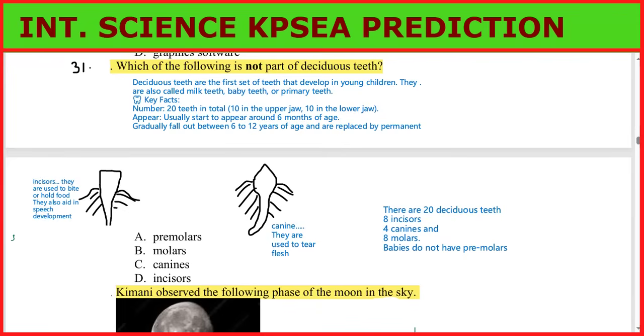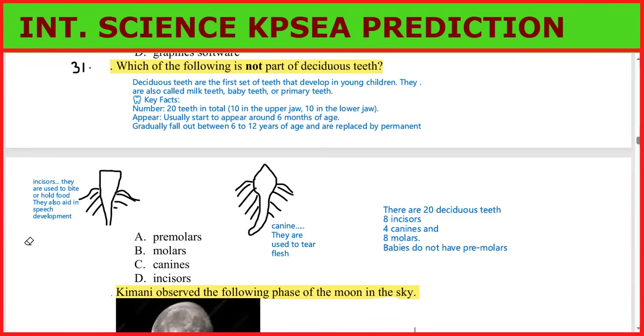And then another note here, we can say there are 20 deciduous teeth: 8 incisors, 4 canines, and 8 molars. Babies do not have premolars. So the correct answer should be this one for premolars. Babies do not have what? Babies do not have premolars. All right? So that becomes the correct answer.